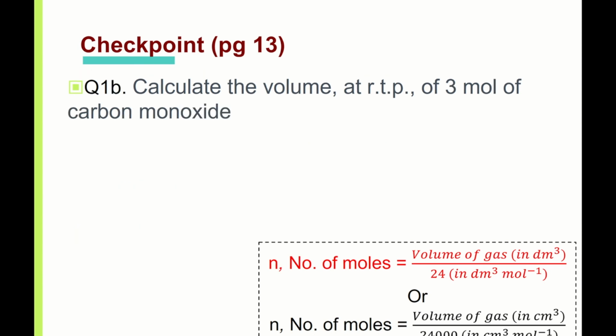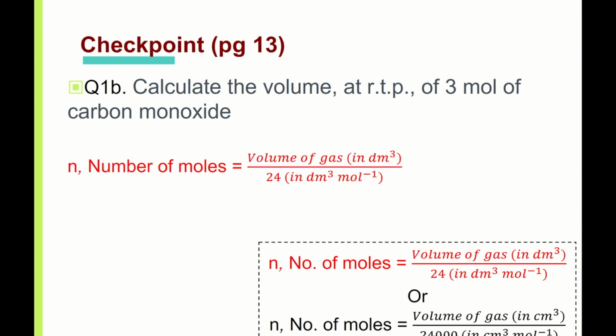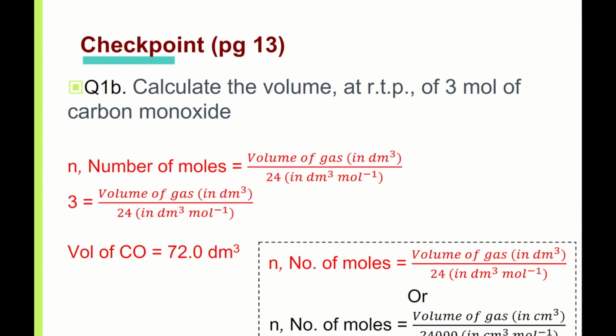Now what if it's 3 moles of carbon monoxide? Without showing you the answer, can you pause the video and start to calculate? So 1 mole is 24, 3 moles is 72 dm cube, 3 SF.